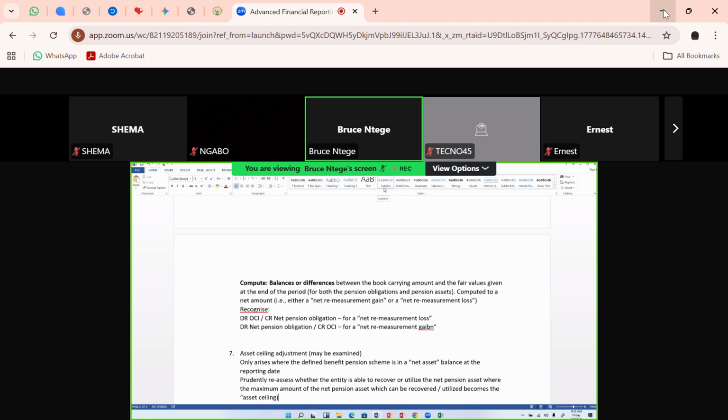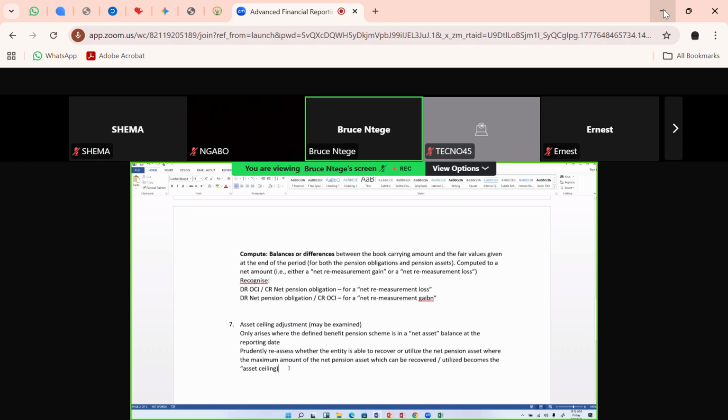That 1 million you can't recover is going to create an adjustment, which is called an impairment. Therefore, any amount of the net pension asset above the asset ceiling is written down.